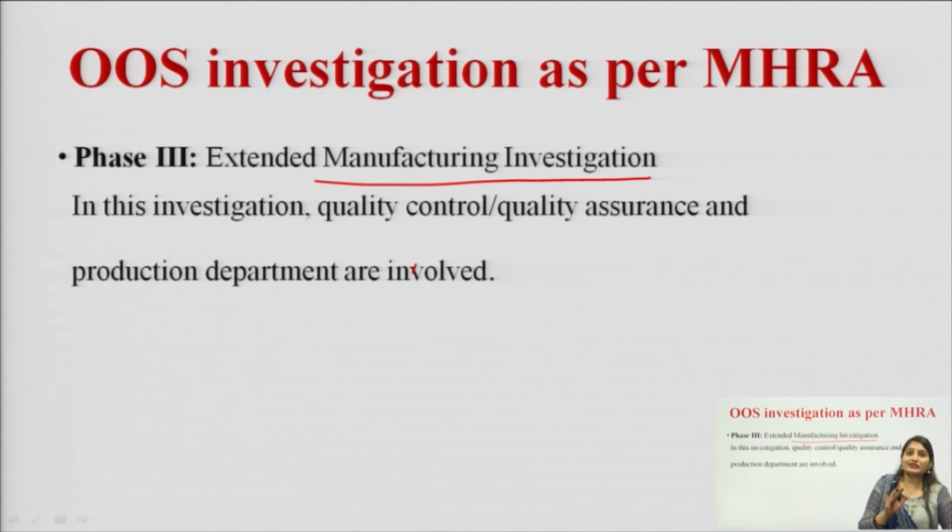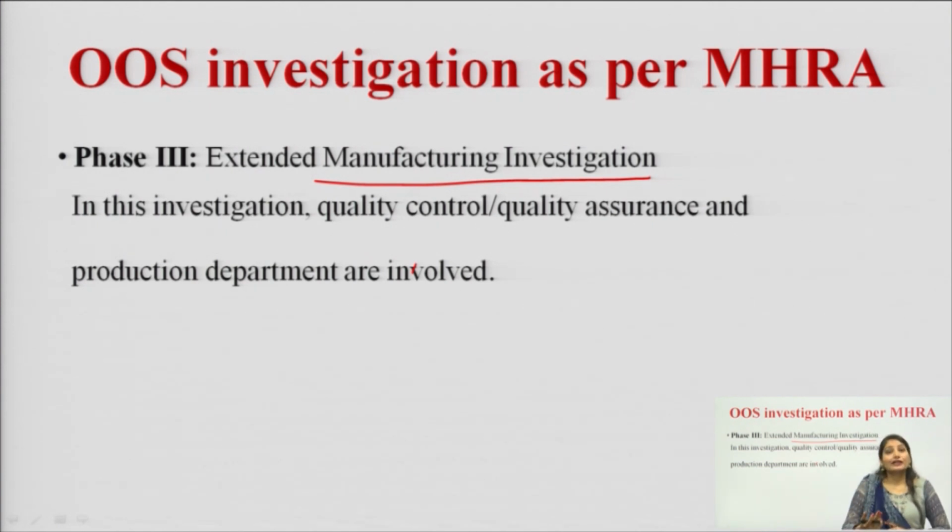In the manufacturing investigation, or phase 2 investigation, only the production department is involved. But in phase 3 investigation, our quality control, quality assurance as well as production departments are all involved.